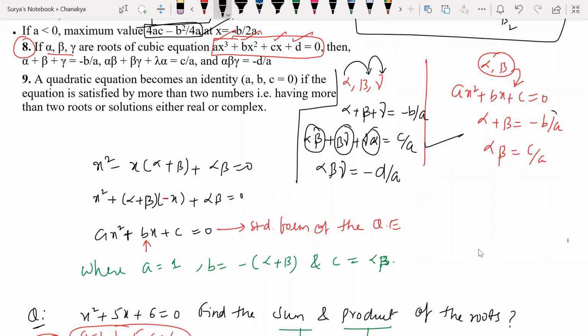I have only minus B by A, which I have two roots, and alpha plus beta gives me this. Alpha beta gives me what? C by A. So very simple.